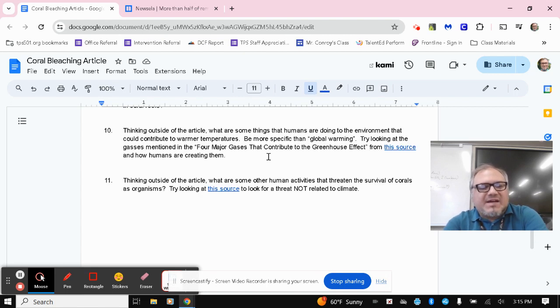10, thinking outside of the article, what are some things that humans are doing to the environment that could contribute to warmer temperatures? I want you to be more specific than just saying global warming in general. Try looking at the gases mentioned in the four major gases that contribute to the greenhouse effect from this source, and I'll click the link here in a second, and how humans are creating them.